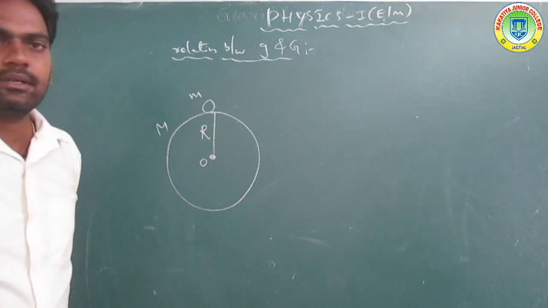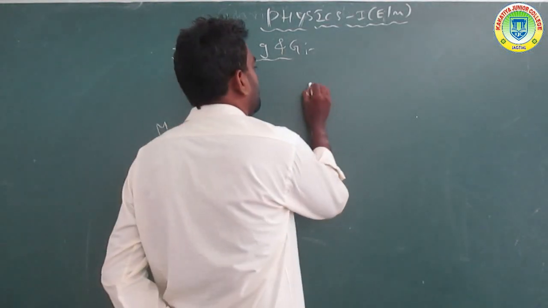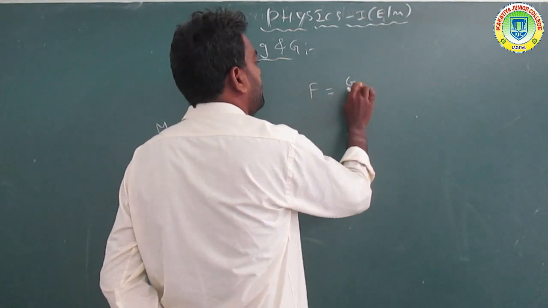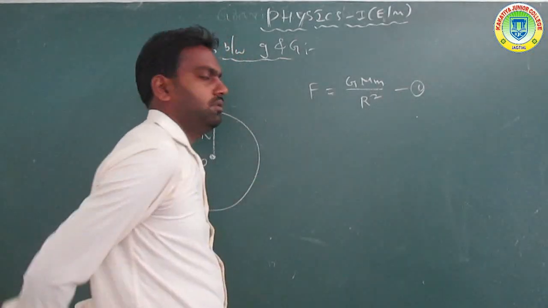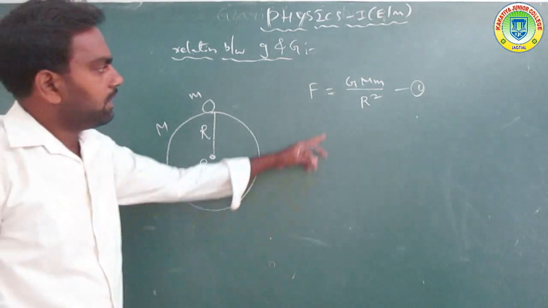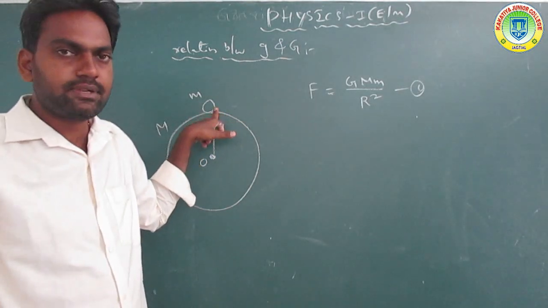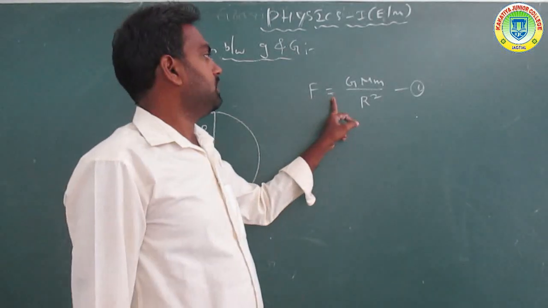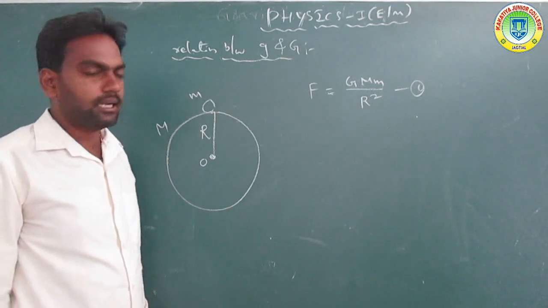Now according to Newton's gravitation law, F is equal to G capital M small m by R square. Capital M means the mass of the planet, and small m means the mass of the object placed on the surface of the earth. R square is the square of the radius, which is the distance here.